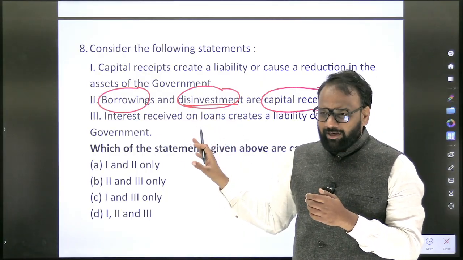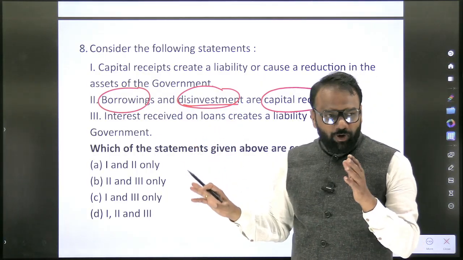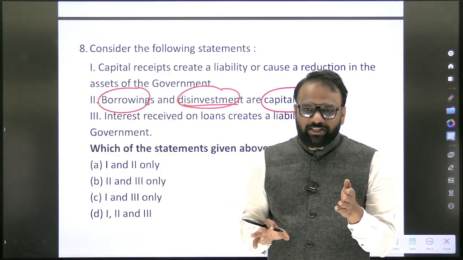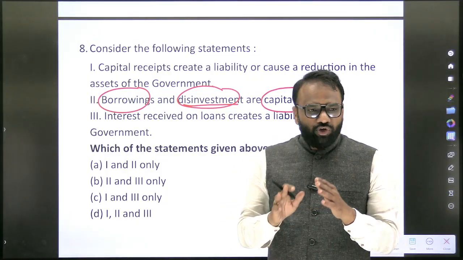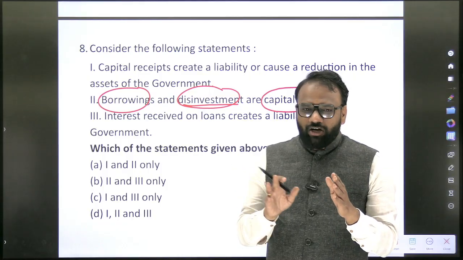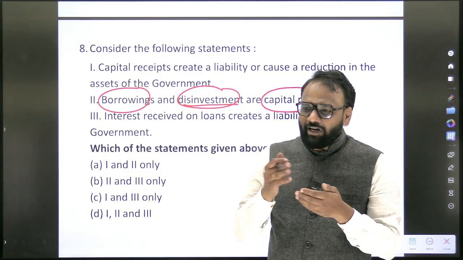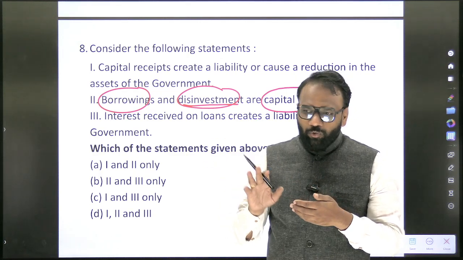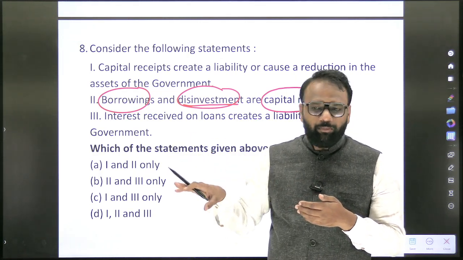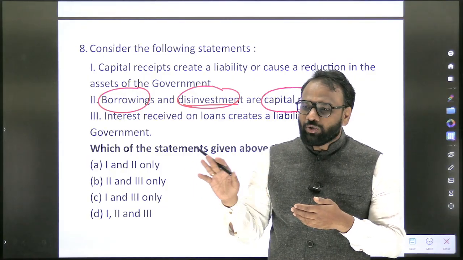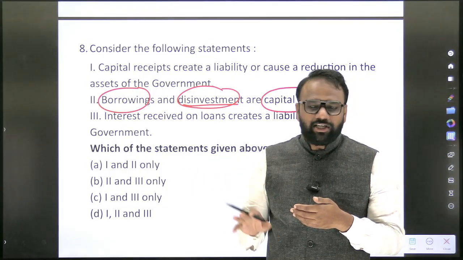So this is a static part. Now see what happens: recently the budget has been proposed and before that the economic survey report was released. There are so many videos being released on the budget and economic survey. All the aspirants will run behind those videos and more content. See here, whatever notes I have compiled, if you just go through this content, it is more than sufficient. You need not go through the economic survey of 2026 and also the budget.